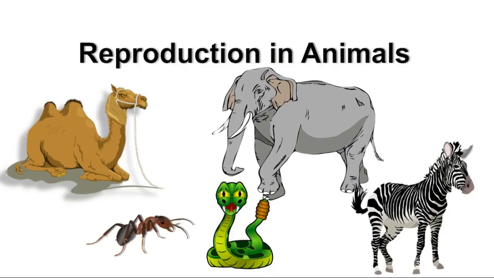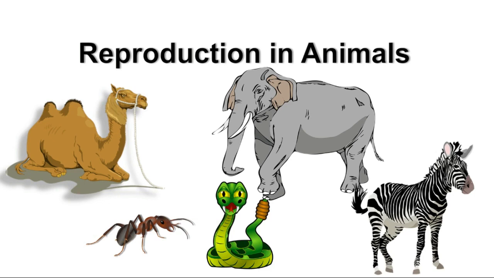We shall take up the chapter Reproduction in Animals of class 8th CBSE. Right now on your screen you find many animals, right? But if you look around, then you will find animals from single cell to multicellular all over. Some of them cannot be seen by naked eyes and require a microscope.